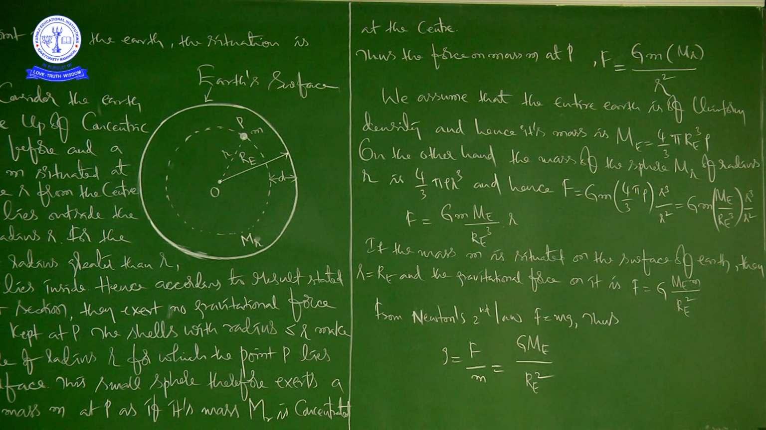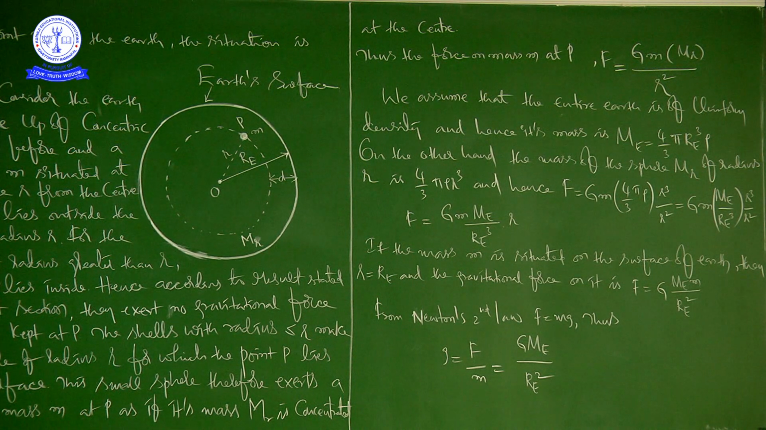So, earth is in the shape of a sphere. What is the formula for the volume of a sphere? 4 by 3 pi r cubed, right? And what is the mass of the earth? If you take the ratio of mass to volume, we get density. But here we are talking about uniform density, so the mass of the earth is distributed uniformly throughout its volume. That is the point here. So, we assume that the entire earth is of uniform density and hence its mass capital ME is equal to 4 by 3 pi r cubed into rho.